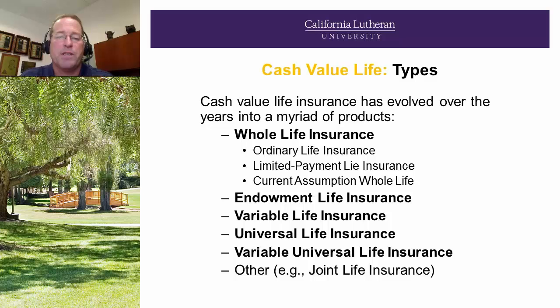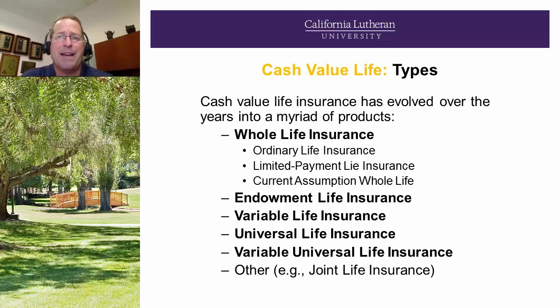Cash value life insurance has evolved over the years into a bunch of different products. We started with whole life coverage, ordinary life, limited payment life, and current assumption whole life. Then endowment life was created to endow at a specific age, whether the insured is living or dead. Well, of course, if they're dead, it's going to pay off ahead of time at the point of death. Variable life, universal life, and variable universal life. And other would be joint life.